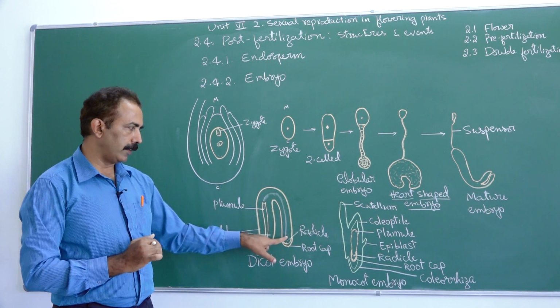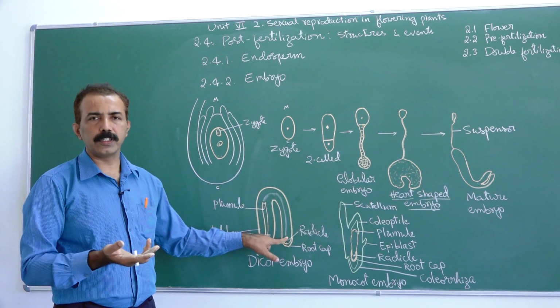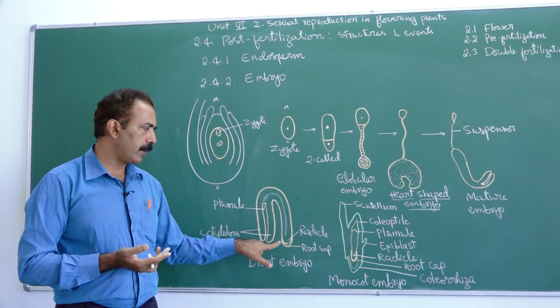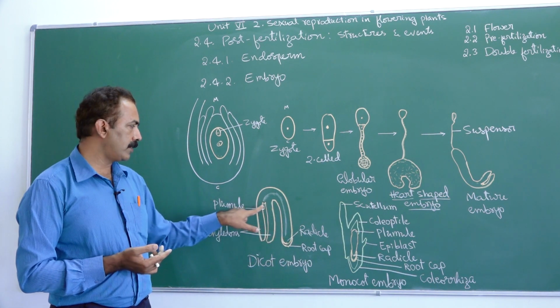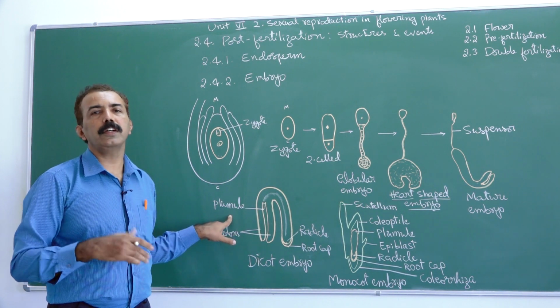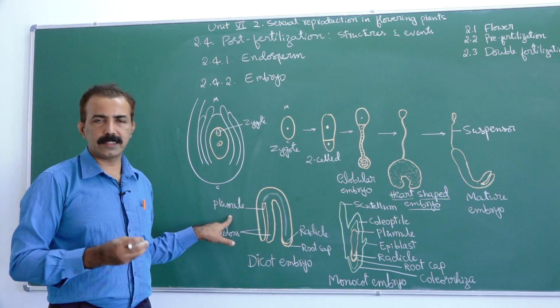You can see the radicle here. This will form the future root system. It is protected by a root cap. Opposite to radicle is plumule. Plumule is the future shoot system.